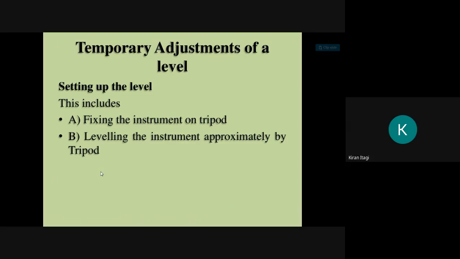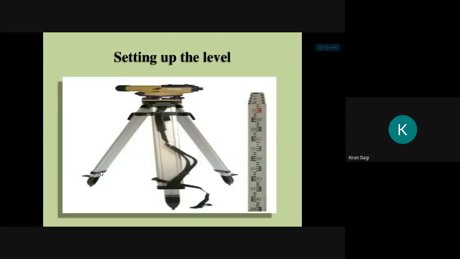You take the machine and fix it on the tripod. That comes under the setting up of the level. This includes fixing the instrument on the tripod and leveling the instrument approximately by the tripod. Like this, you take out the machine and fix it on the tripod, and by eyesight you level the tripod also.